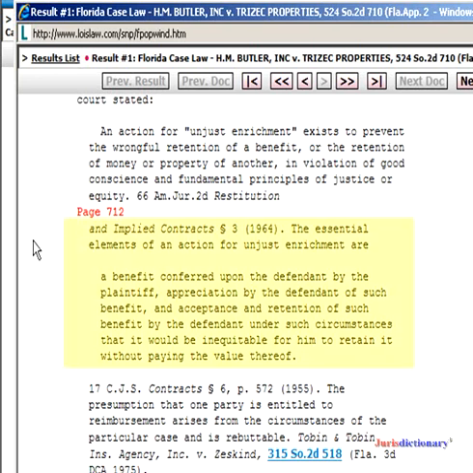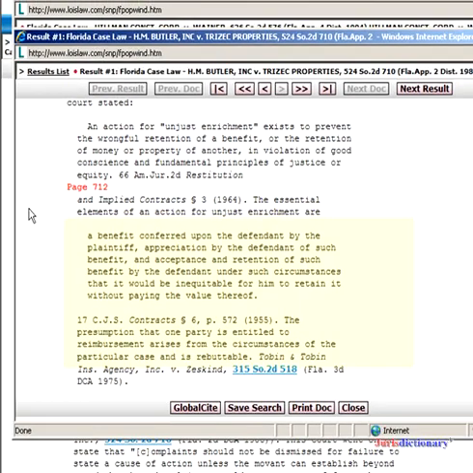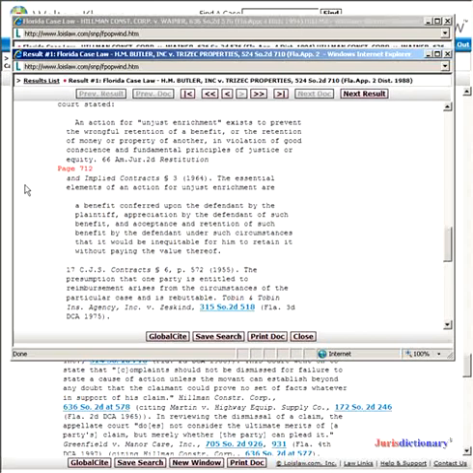The essential elements of an action for unjust enrichment are a benefit conferred upon the defendant by the plaintiff, appreciation by the defendant of such benefit, and acceptance and retention of such benefit by the defendant under such circumstances that it would be inequitable for him to retain it without paying the value thereof.